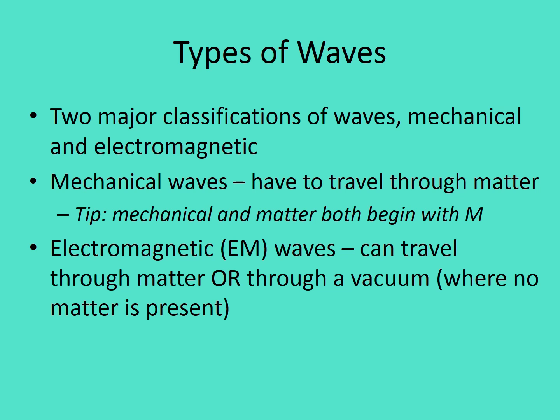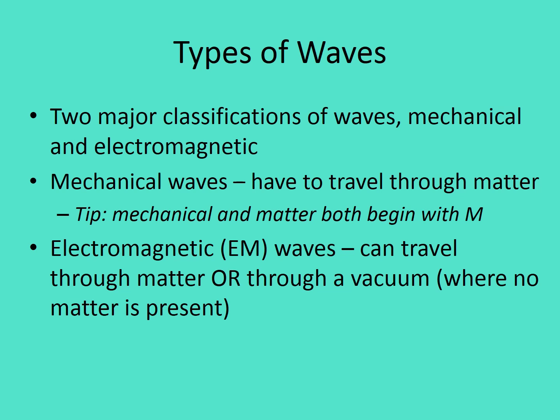Now, there are 2 major types of waves. There's mechanical waves and electromagnetic. Mechanical waves have to travel through matter. So they have to travel through a solid or a liquid or a gas in order to move. If they don't have matter present, they will not move. And a great way to remember this is that mechanical and matter both start with the letter M.